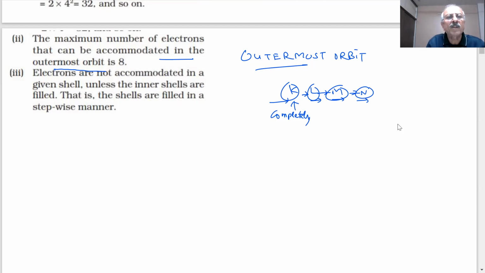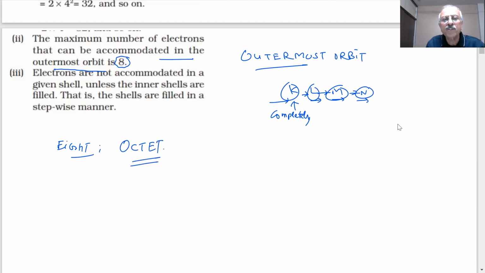What he says is that the maximum number that can be accommodated in the outermost orbit is 8. In other words, students, 8 is an important number, and in chemistry they call it octet.